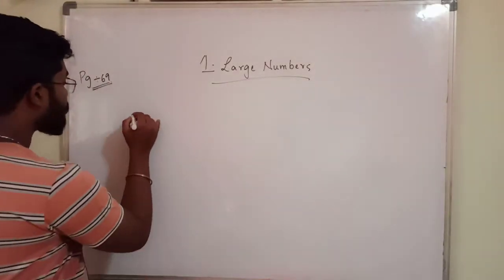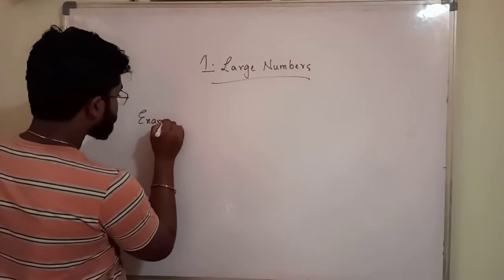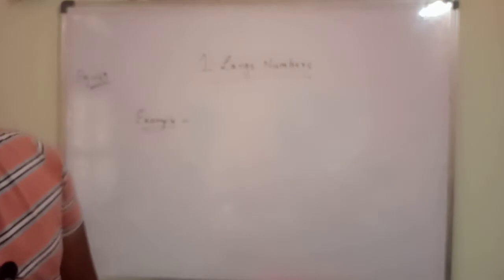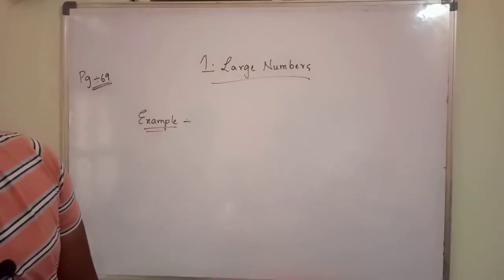Okay, next one. Next example is write the number in figures.